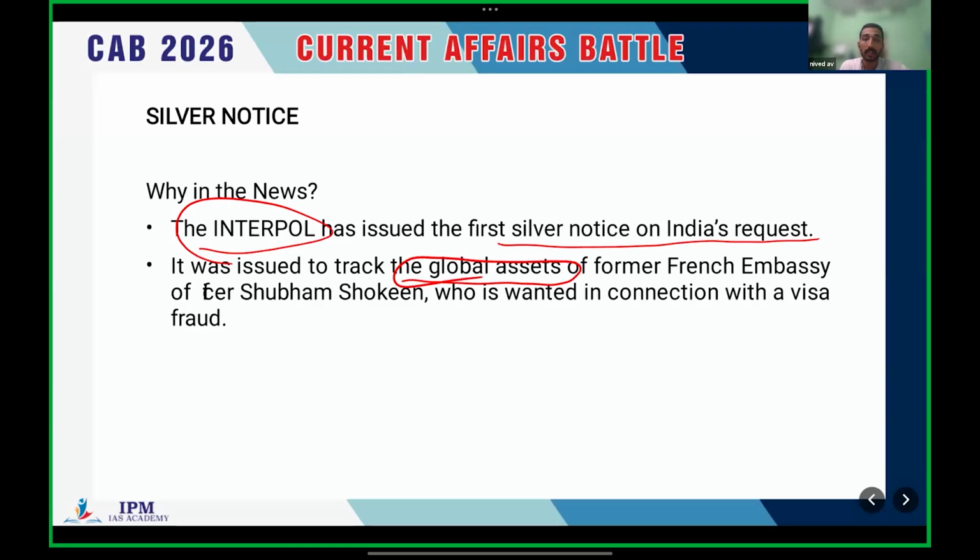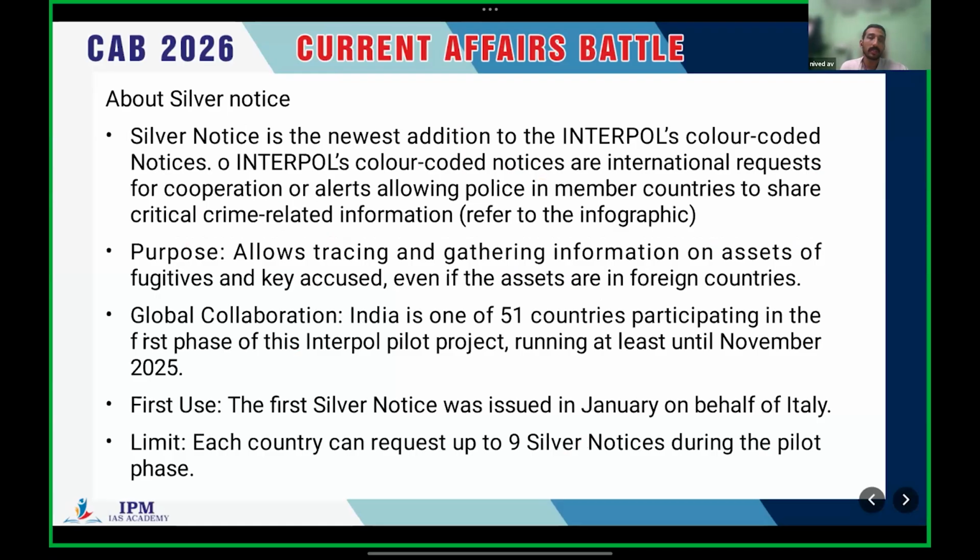It is issued to track the global assets of former French embassy officer Shubham Shokin, who is wanted in connection with a visa fraud. The silver notice is the newest addition to Interpol's color coded notices. Interpol's color coded notices are international requests for cooperation or alerts, allowing police in member countries to share critical crime related information.